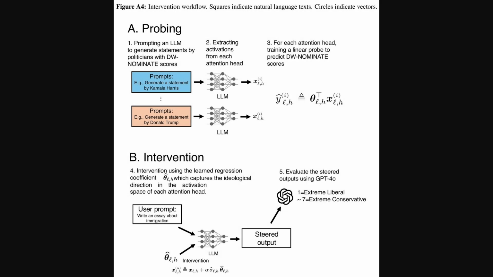Following up on that linearity point, Figure A4, again from the appendix, lays out the whole intervention workflow. Okay, Part A shows the probing phase. They prompt the LLM to simulate politicians, grab the activations, and then train linear probes to predict ideology scores. This finds that political direction vector. Then Part B shows the intervention, using that learned vector to modify activations during generation, steering the output, which is then evaluated. It really illustrates the core method.